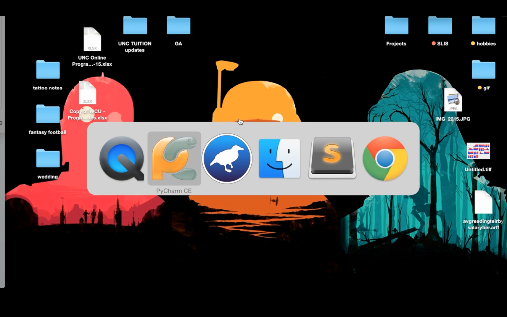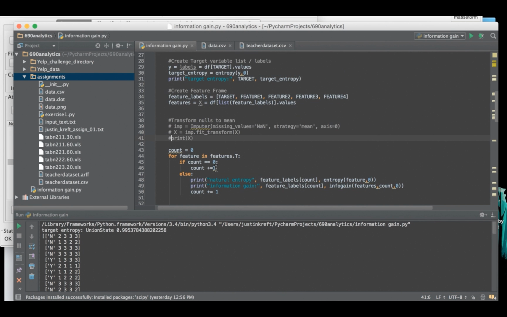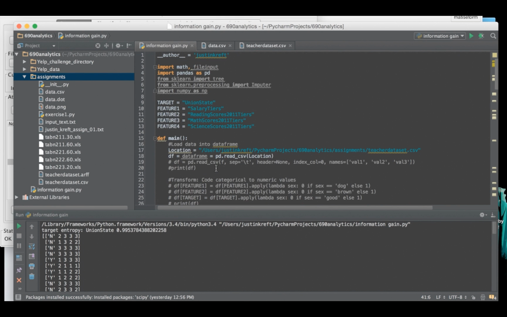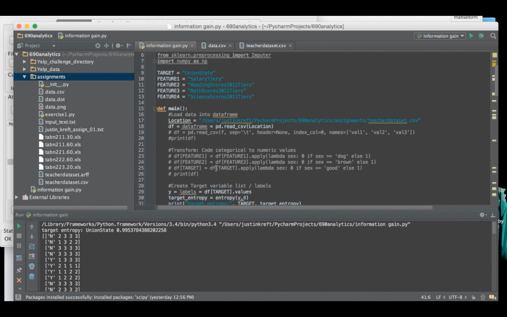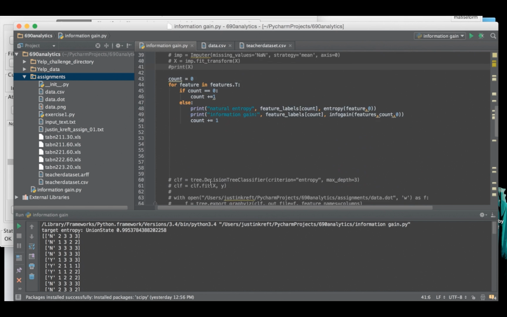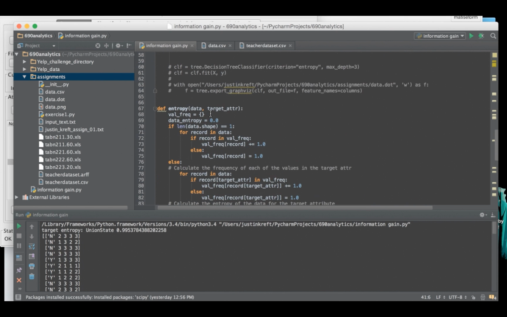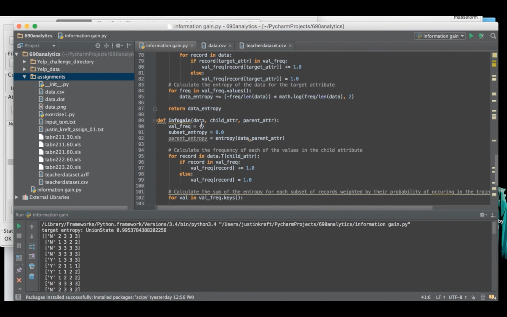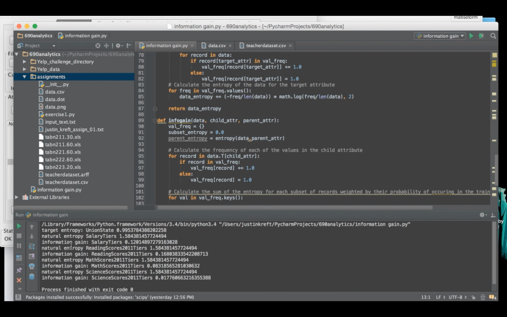Then, because I'm a little obsessive, I decided to write a quick Python program that would give me an idea of which of the different features would give me good information gain. So I wrote a quick little program with some help from the interwebs to calculate info gain. So we'll run this real quick, and it'll think a little bit.